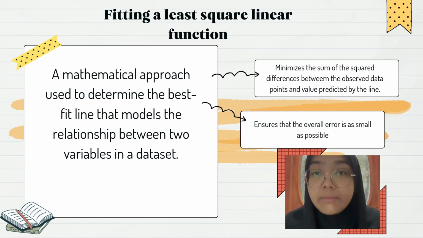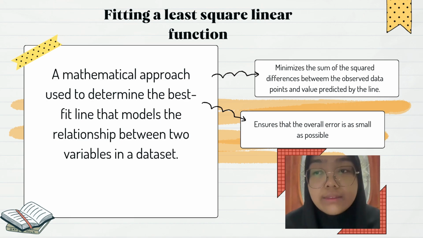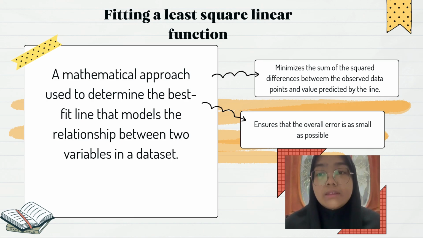This method minimizes the sum of squares of the vertical differences, which are the residuals, between the observed values and the values predicted by the line. By optimizing the slope and the intercept of the line, this method ensures the overall error is as small as possible. Thus, it makes the least square function a method that is widely used in regression analysis.